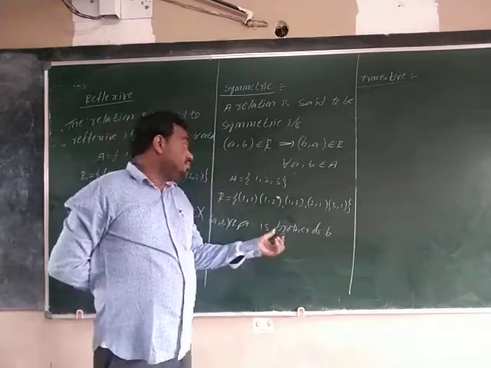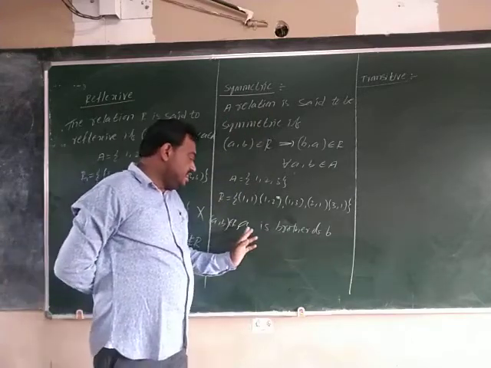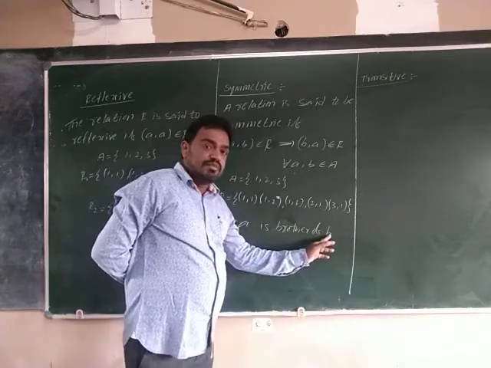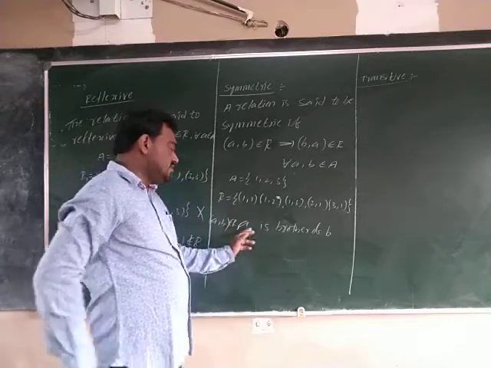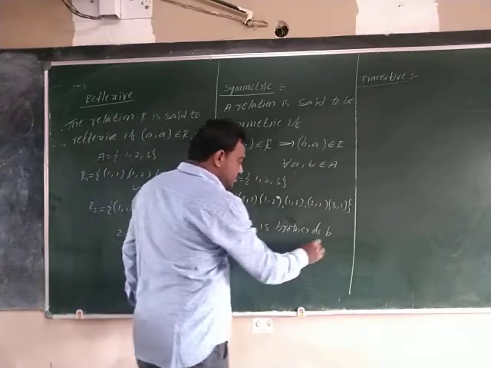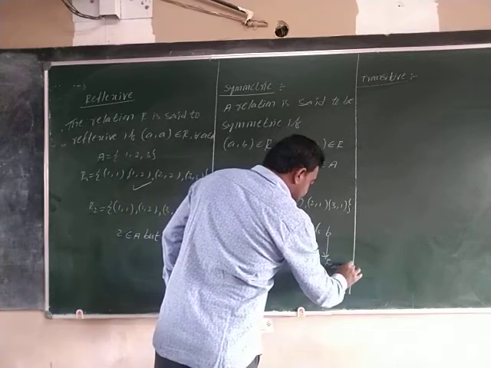So what I'm telling, it is not symmetric. Why is it not symmetric? You see, A is the brother of B, then B may be the sister of A also. For example, A is male and B is female.